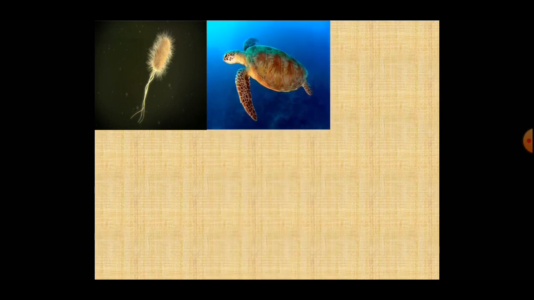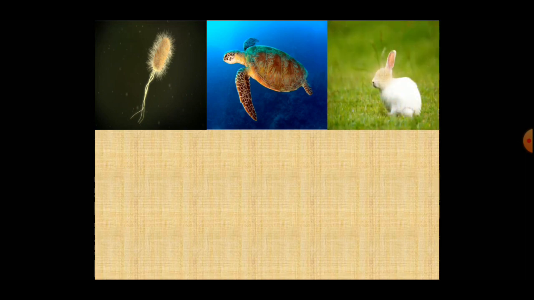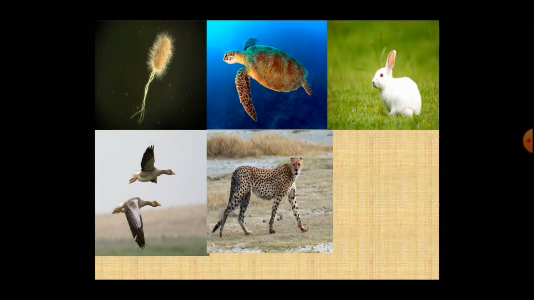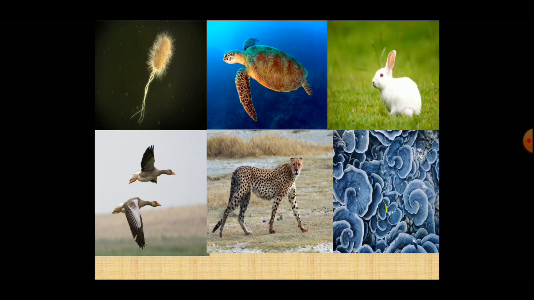Some organisms are unicellular, some organisms are complex multicellular. Some live in water while others live on land. Some organisms can fly while others cannot fly. Some organisms walk on 2 legs, some on 4 legs, while some remain attached to the soil.